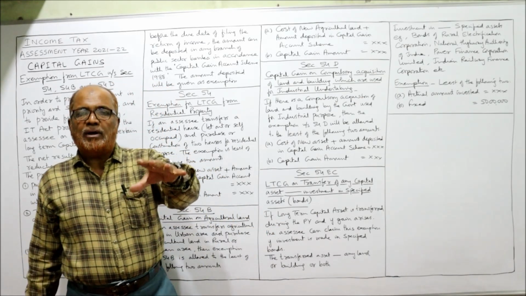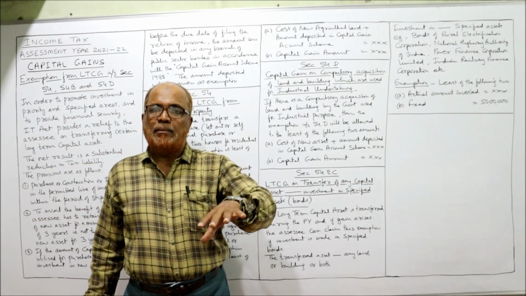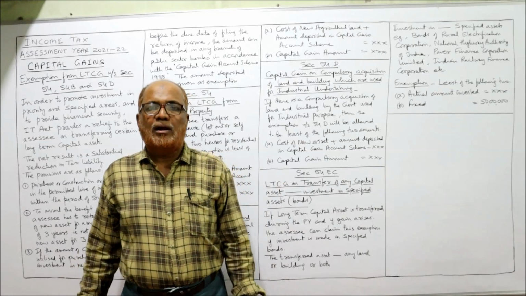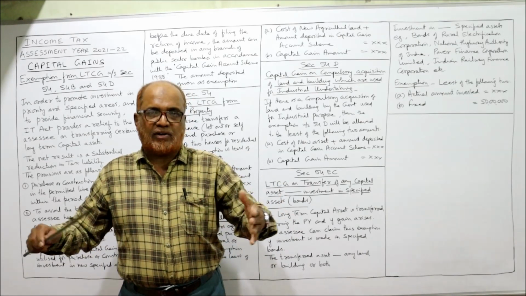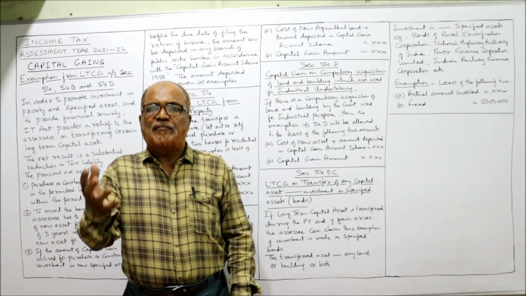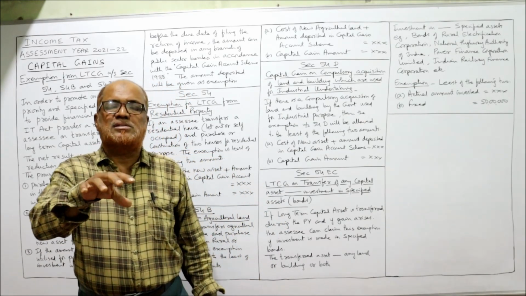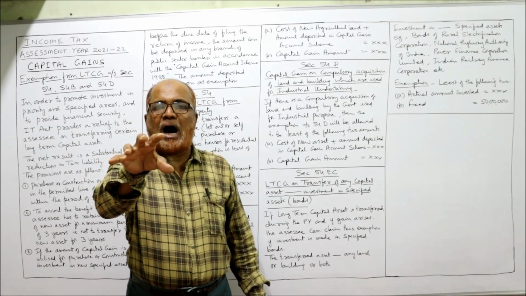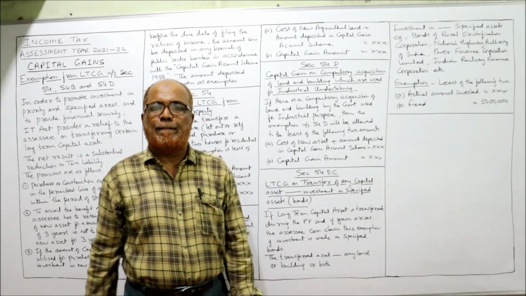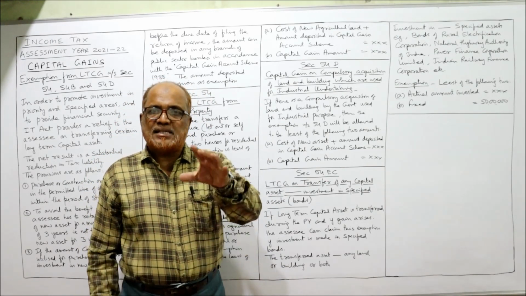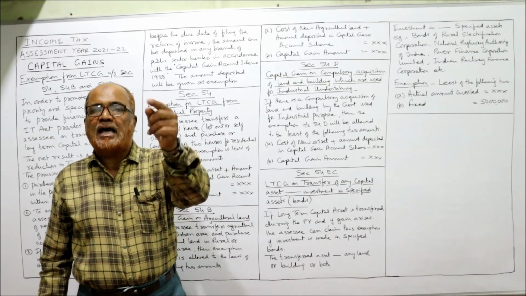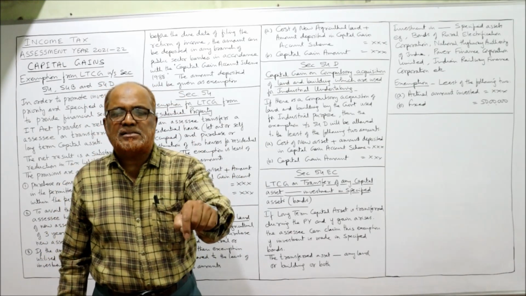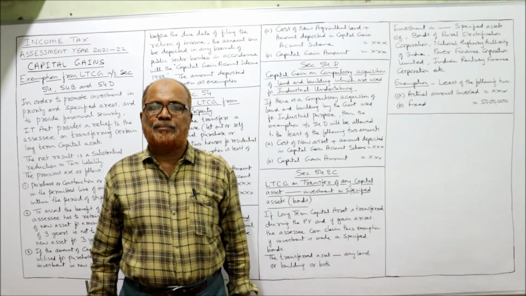Sometimes the government will acquire land and building. Why will the government acquire? For laying the railways or, for example, master planning. For different purposes, sometimes the government will acquire the land and building of the people. So here also, SSC is owning a land and building which is used for industrial purpose and that land and building is compulsorily acquired by the government.